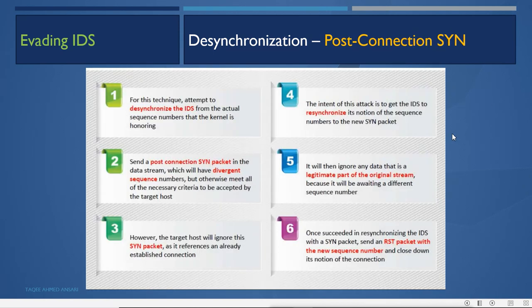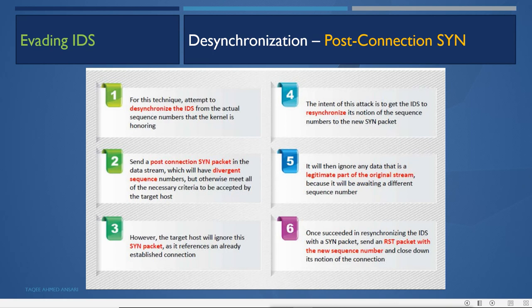Then in desynchronization, there is post-connection SYN. In this technique, the attacker desynchronizes the IDS from the actual sequence number that the kernel is honoring. So it sends a post-connection SYN packet in the data stream which will have a divergent sequence number, but otherwise meets all of the necessary criteria to be accepted by the target host. However, the target host will ignore this SYN packet as it references an already established connection. So the SYN packet will be rejected by the end host because it is already synchronized and the connection is established.